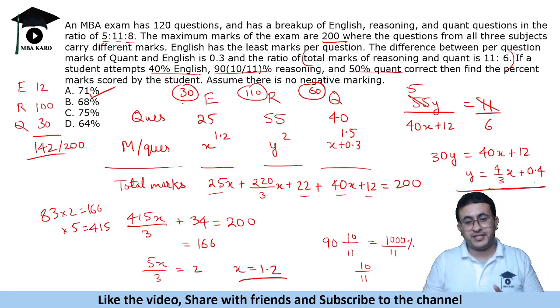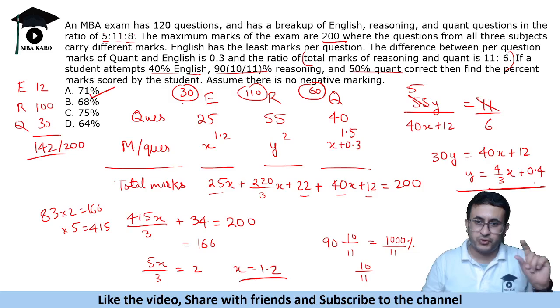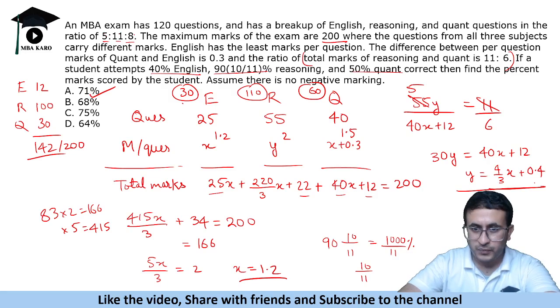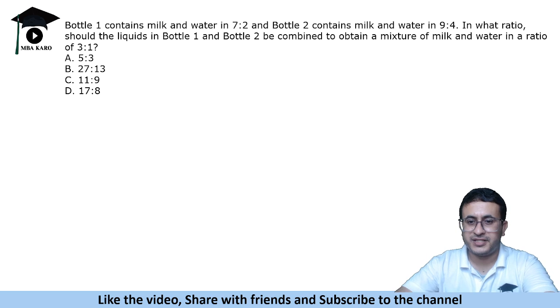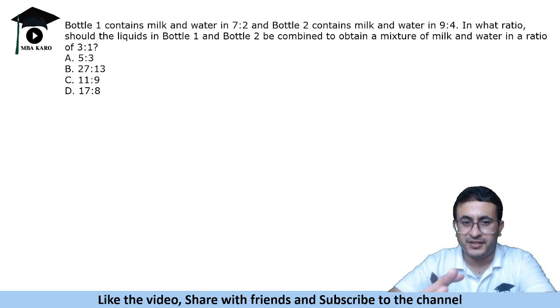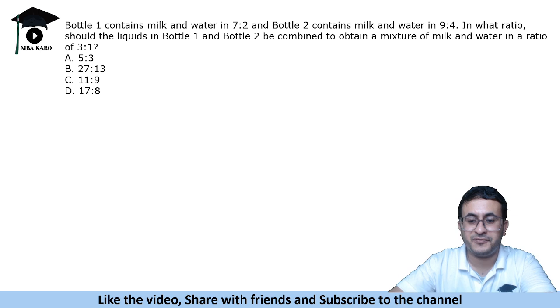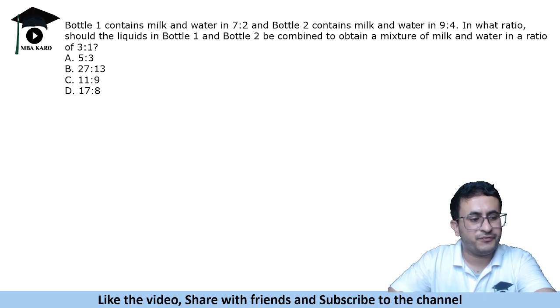So keep this in mind, that CAT is not about solving difficult questions. It is about solving the smart questions, the ones that you have encountered in the past. Now these are the questions which you might have encountered, right? You might have practiced these kinds of questions, and these are the ones that one must attempt in the exam.